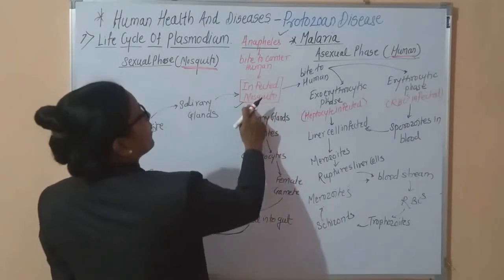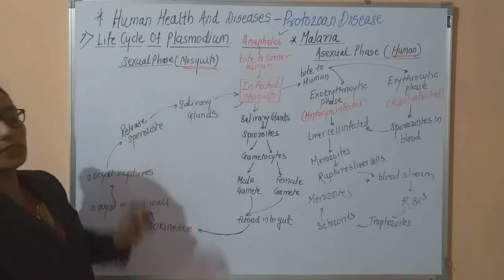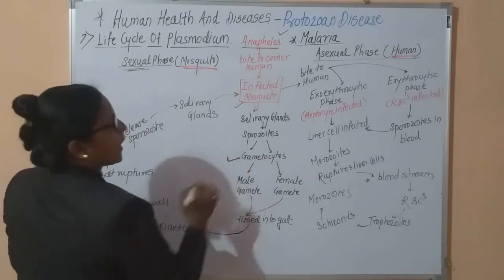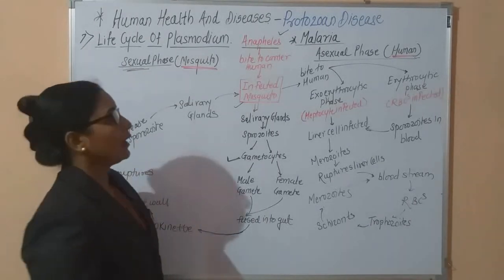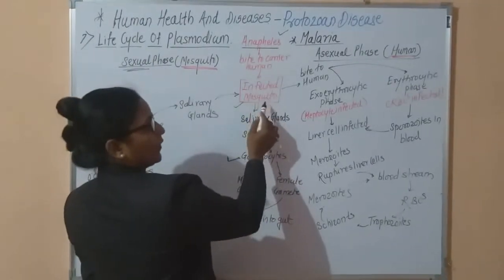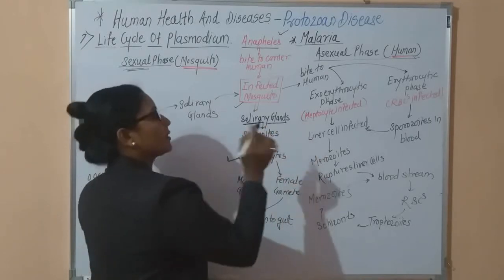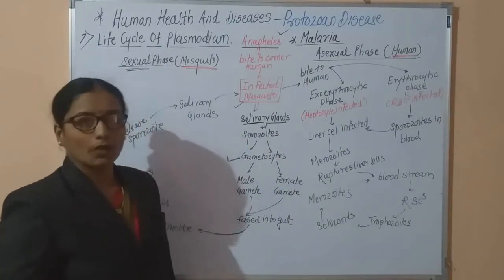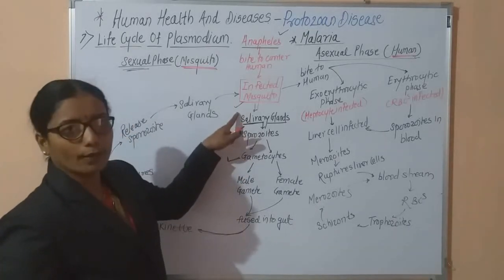Now this infected mosquito, that is the female Anopheles mosquito, completes the sexual phase inside its body. Why sexual phase? Because there is formation of the gametocytes. Inside the body of the female mosquito, gametes are formed, hence it is called the gametocytic stage or sexual stage. When the infected mosquito bites a human being, its salivary gland is filled with sporozoites along with the blood sucking. Means sporozoites are present in the salivary glands of the infected mosquito.